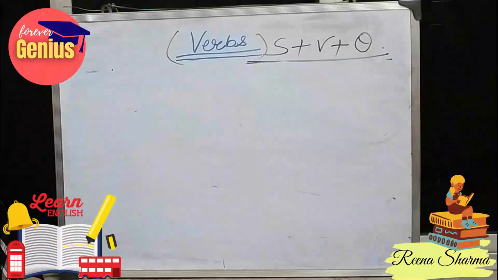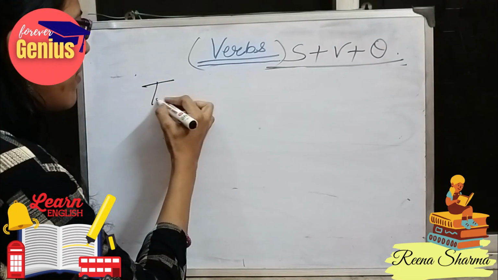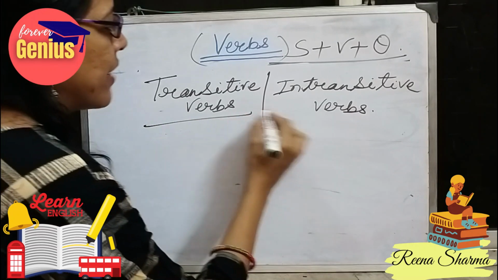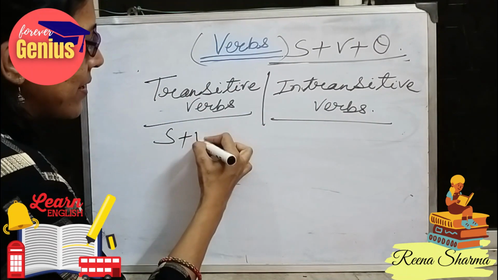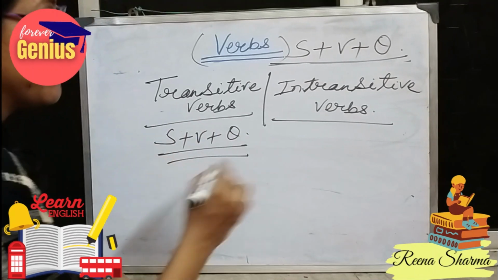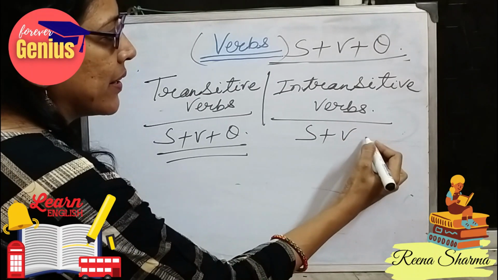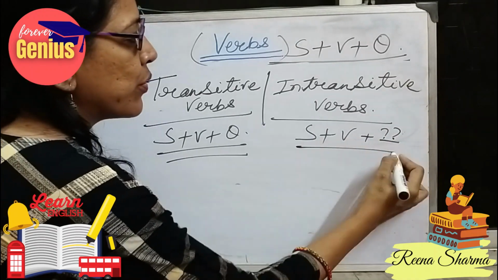The two most important verbs which we will be discussing today are transitive verbs and intransitive verbs. What are transitive verbs and what are intransitive verbs? Verbs which contain a subject plus a verb plus an object are known as transitive verbs, and verbs which contain a subject and a verb but the object is missing are known as intransitive verbs.